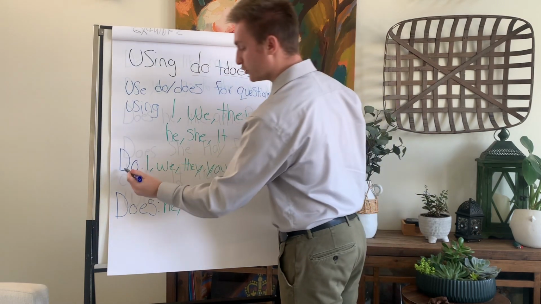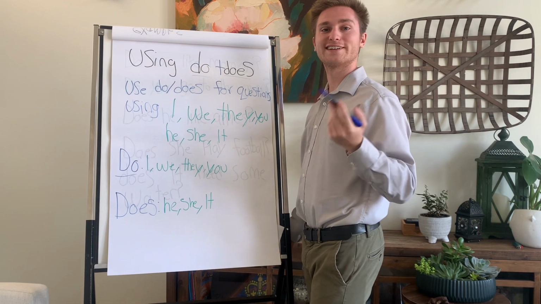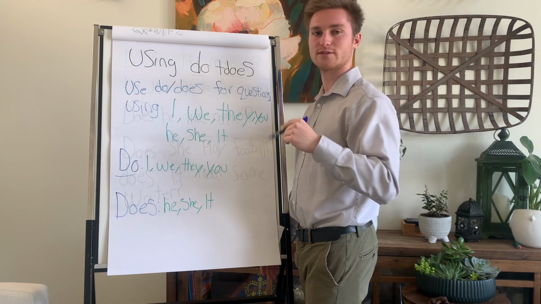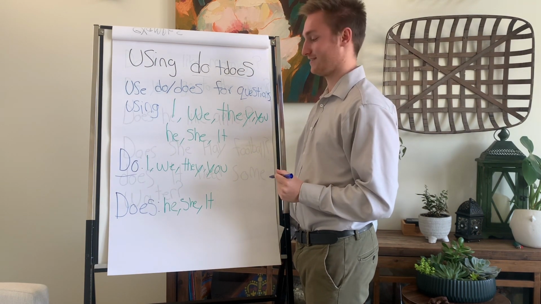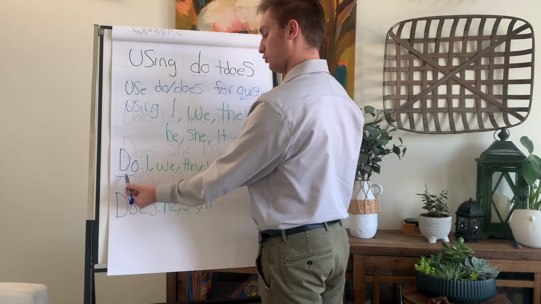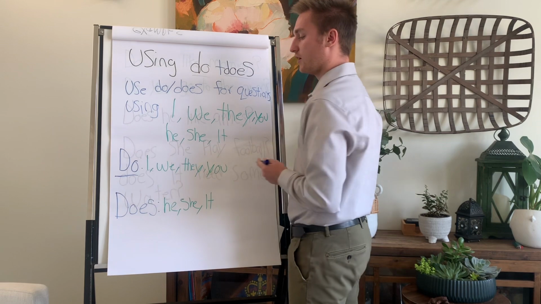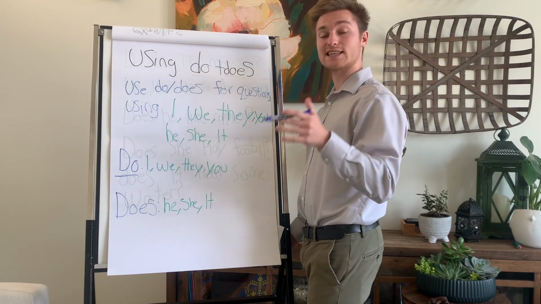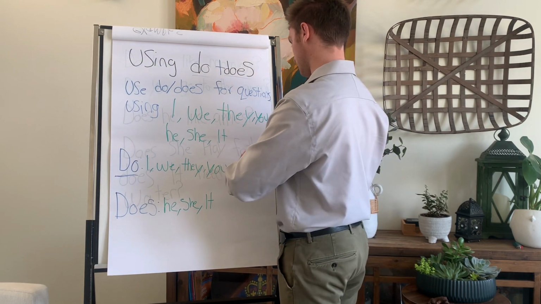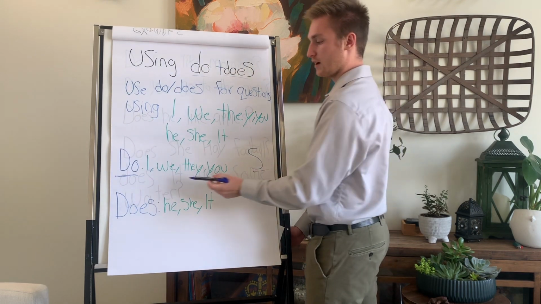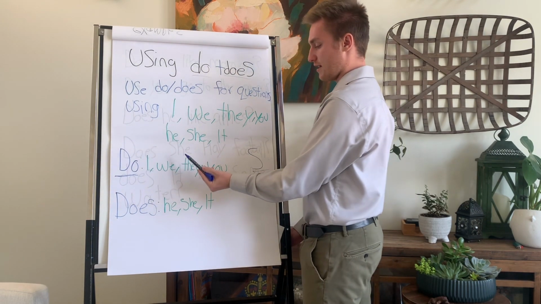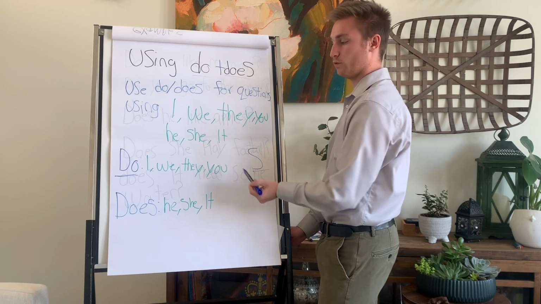So, with do, first off, can you say do? Do. Easy. Do. So, when you are using a question with do, you must be using the subject I, we, they, or you.